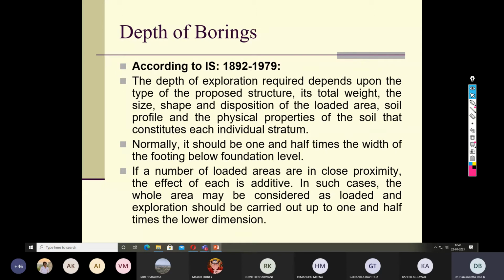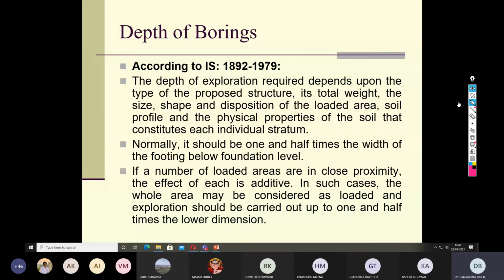Then, the depth of the borehole. Some guidelines: the depth of exploration depends on the type of the proposed structure, its total weight, the size, shape, and disposition of the loaded area, the soil profile, and the physical properties of the soil that constitutes each individual stratum. So a lot of parameters affect the depth of exploration. Normally, it should be 1.5 times the width of the footing below the foundation.